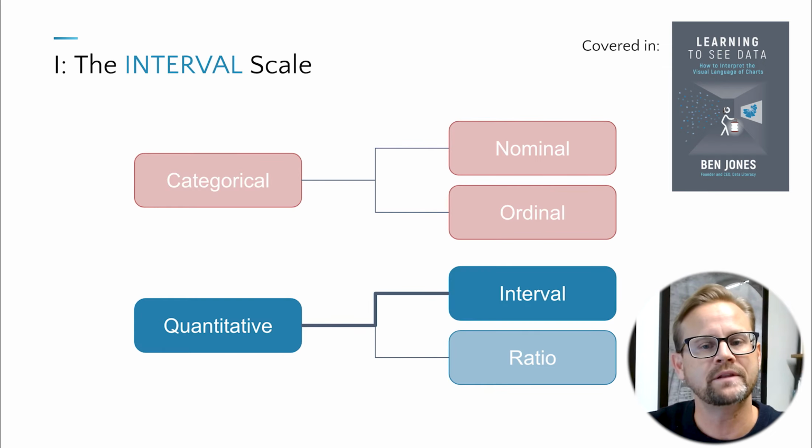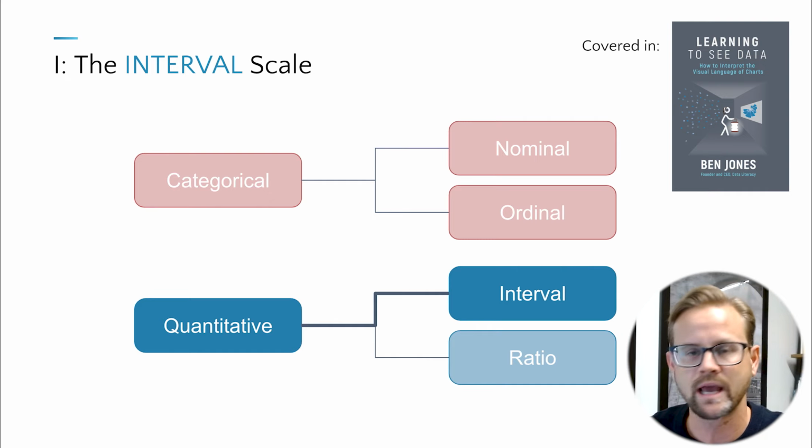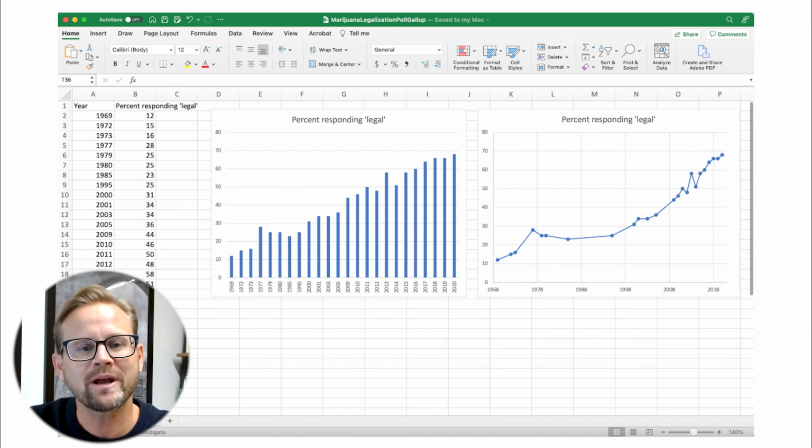Instead, we believe that the dates could be treated like a quantity, in specific an interval scale, so that there is a notion now of gap or distance between the two. So I tried to put these numbers into Excel to see what I would get, and here's what I got.